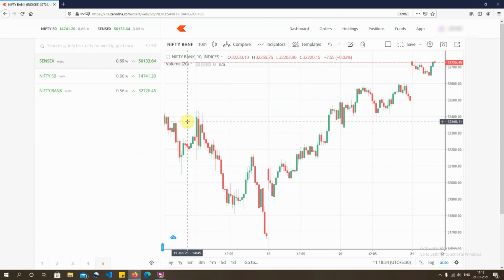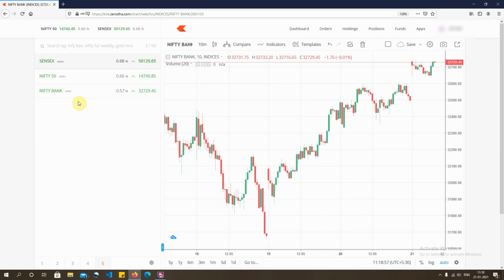I'm using the web portal of Zerodha for my trading purposes. It's very simple and it's the most sought after trading portal, so I'll be explaining via that. Now the most important thing while trading an option on expiry is the layout which you want to trade with. So I normally keep three major indices, that is the Sensex, Nifty 50 and Bank Nifty.